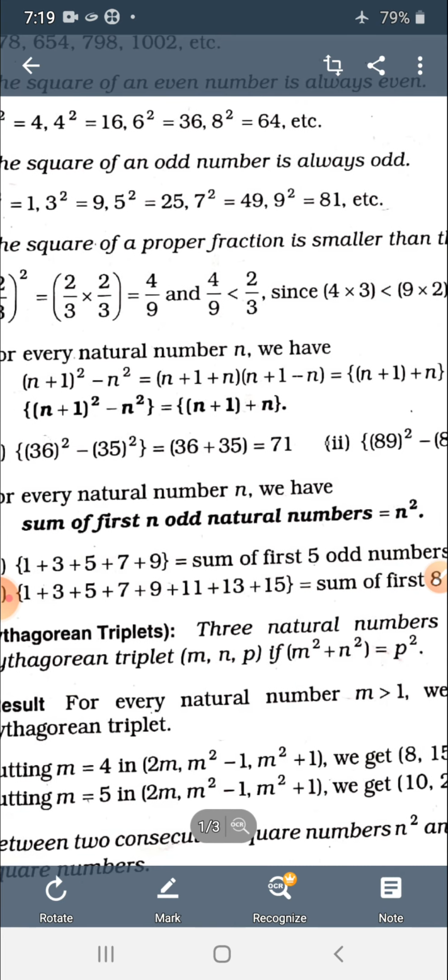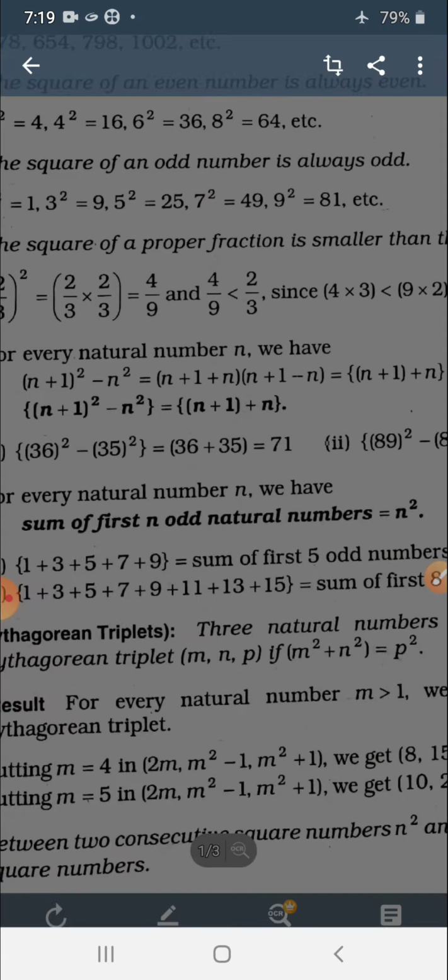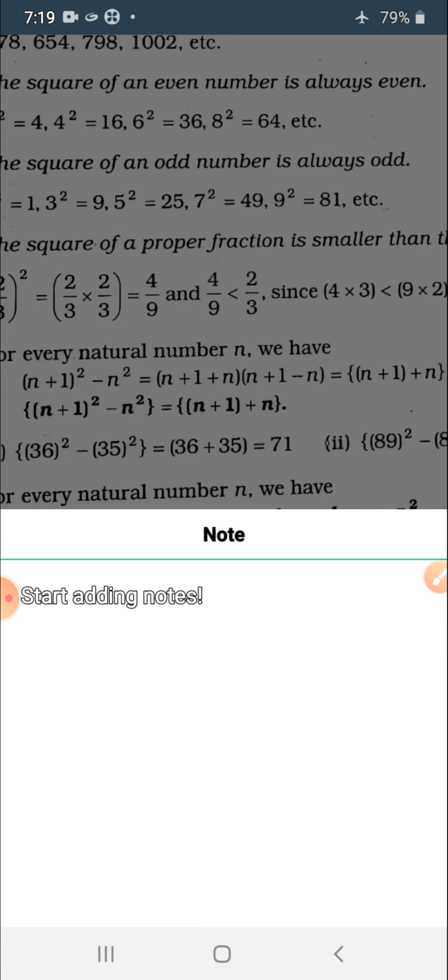We have to take consecutive odd numbers. You know that natural numbers start from 1, whole numbers start from 0, and natural numbers go from 1 till infinity. No fractions involved.